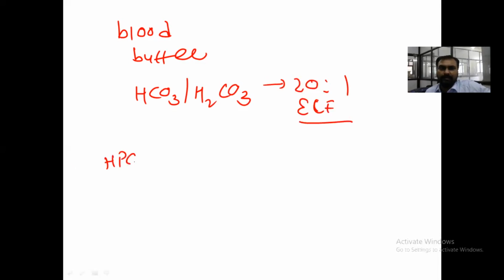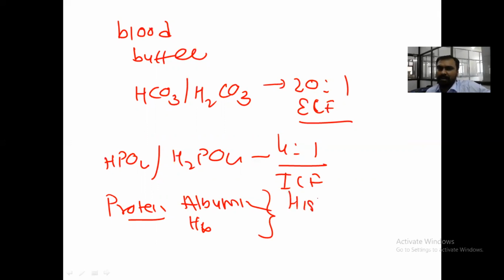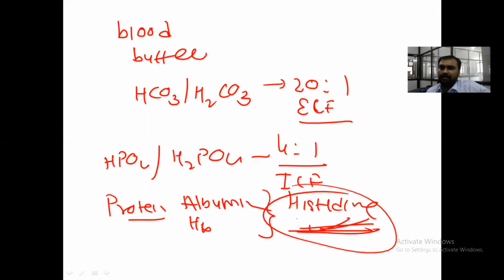Then second is the H2PO4 to HPO4 phosphate buffer. It is around 4:1, and it is major in the extracellular fluid. And third is the protein buffer, which is because of albumin and hemoglobin, mainly because of the histidine group, the imidazole group. In histidine, the imidazole group acts as the buffering group.